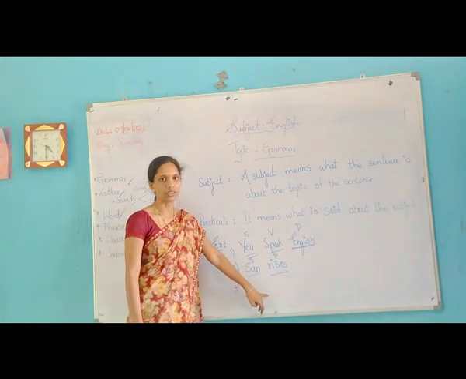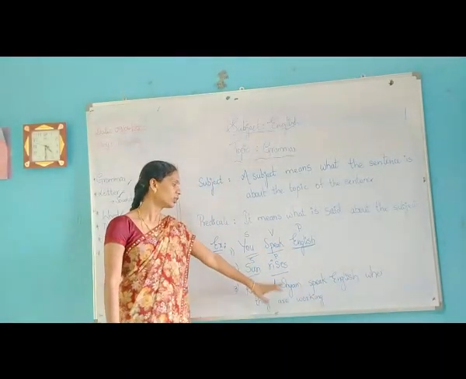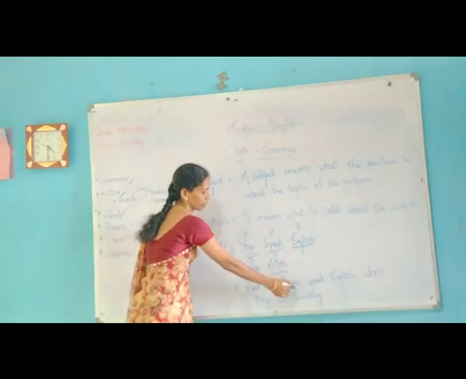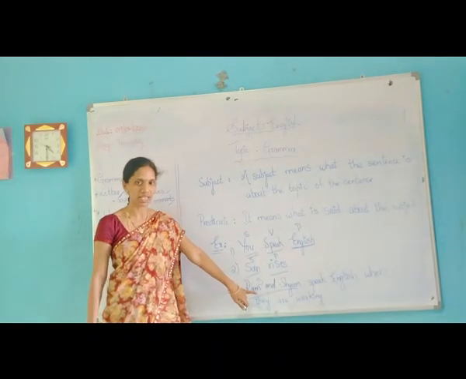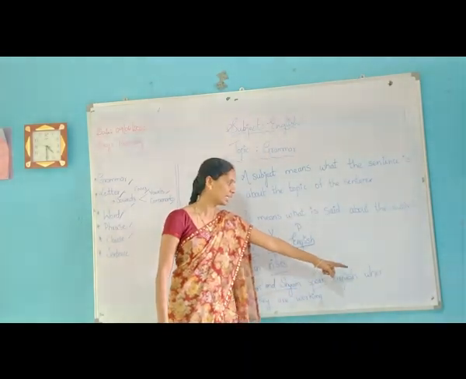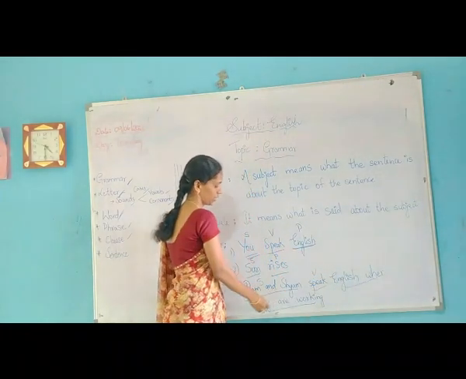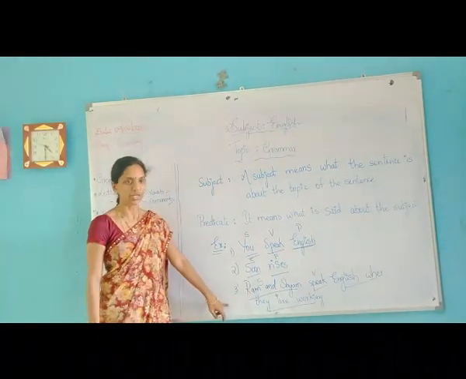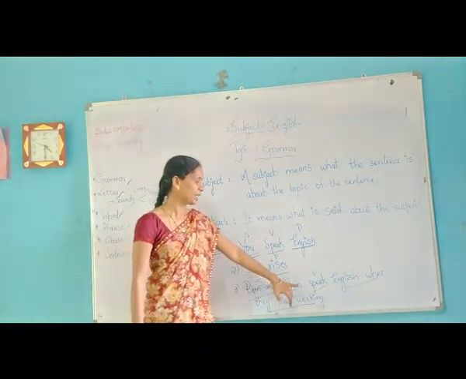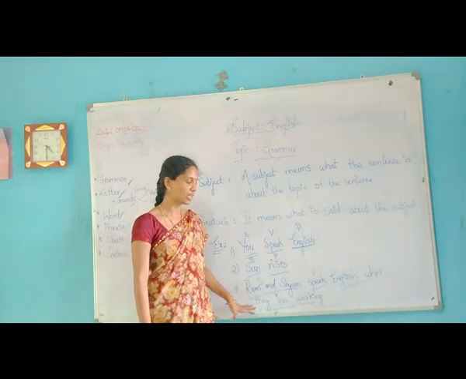One more example. Ram and Shyam speak English when they are working. So Ram and Shyam, this becomes as subjects. These are the main characters, so it becomes as subject. Speak, it becomes as verb, and English when they are working, this becomes as predicate. Look at here children. Ram and Shyam becomes as subject. Speak becomes as verb. English when they are working, this becomes as a predicate.